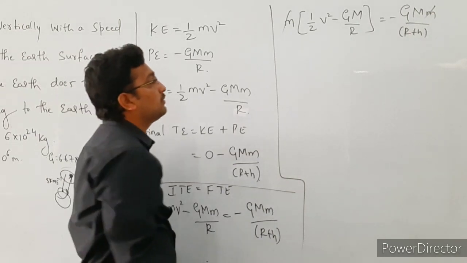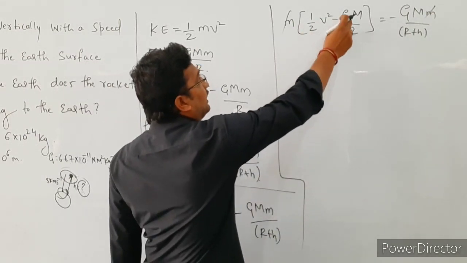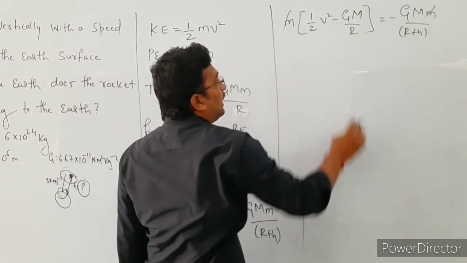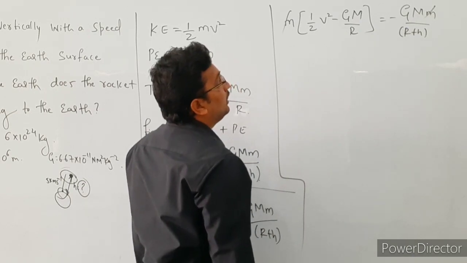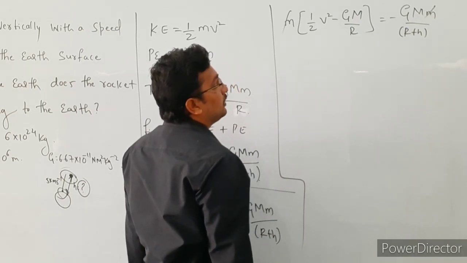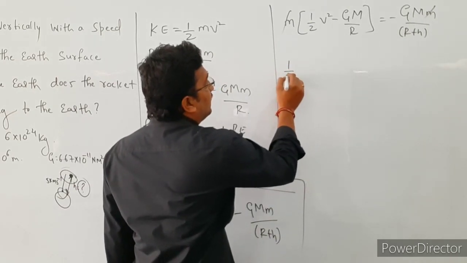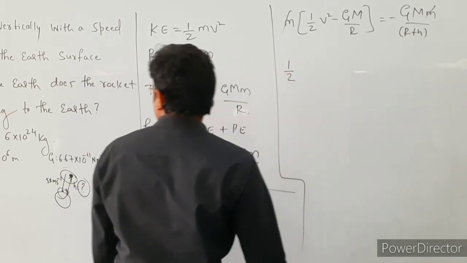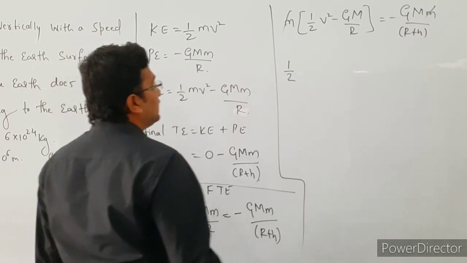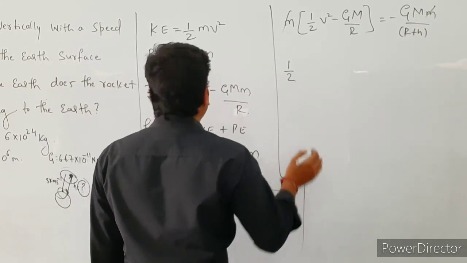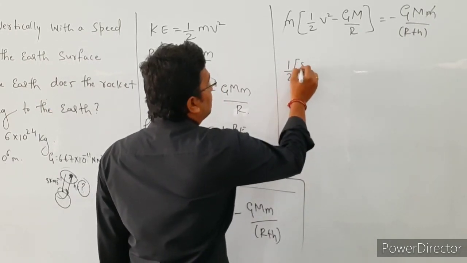Then what are the remaining terms here? 1 by 2 v square minus capital G into capital M divided by r, that is equal to minus capital G into capital M divided by r plus h. So substitute all the values here, that is 1 by 2 as it is. What is the v square value? So that is v is equal to 5 km per second. Convert this into meter per second.